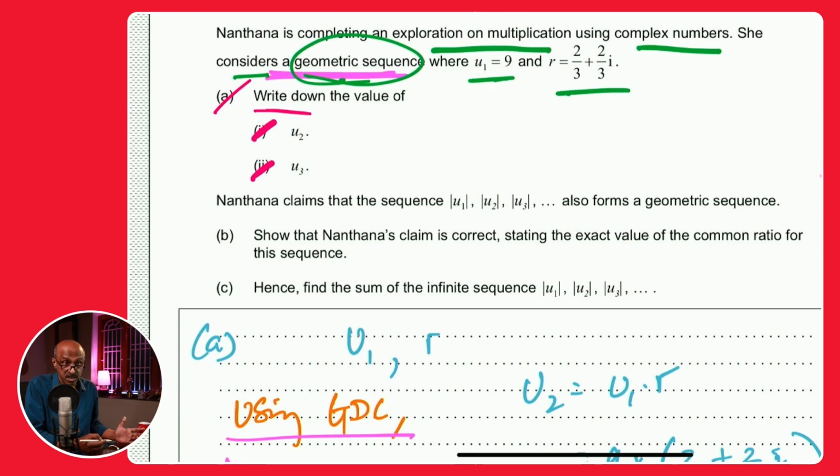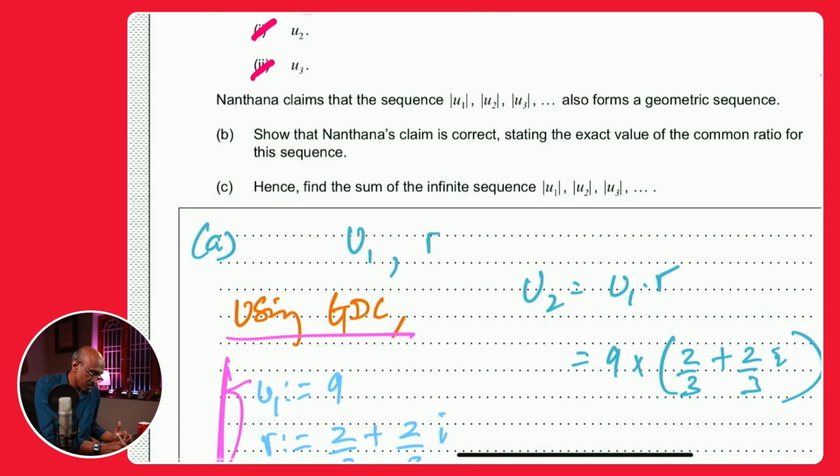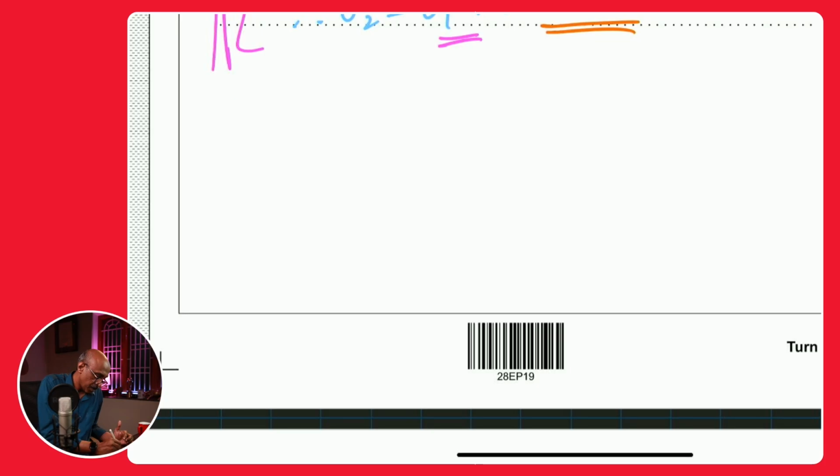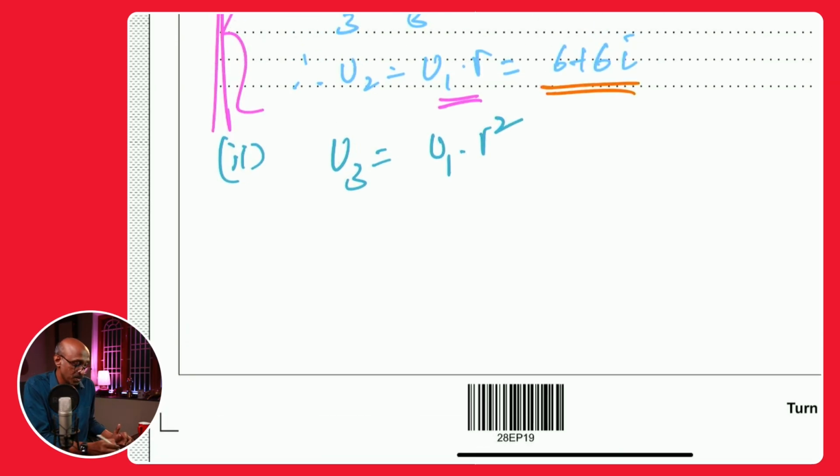It says write U3. So if U2 is that, this is A part 1, if I'm not mistaken, and part 2 for U3 is just U1 times R square. U1 times R square. Okay, so we'll do the same thing. We'll go back to our calculator again, and you can just say that again.